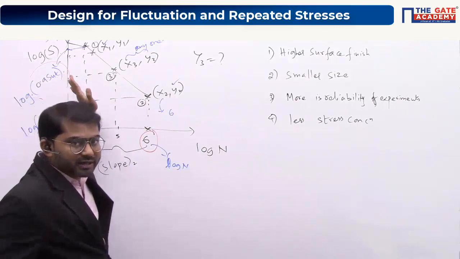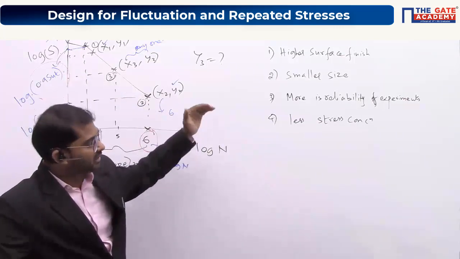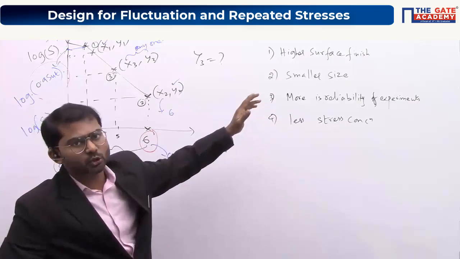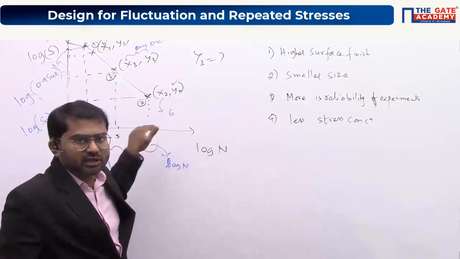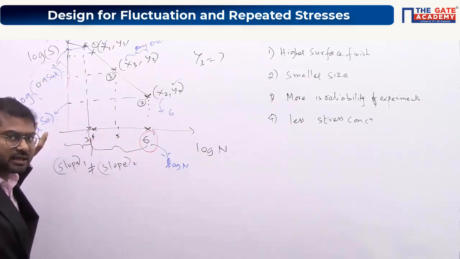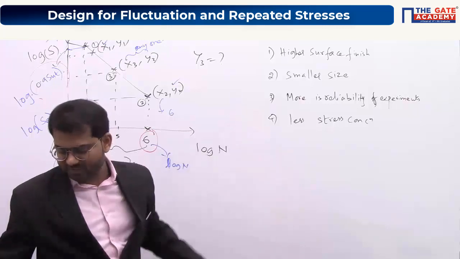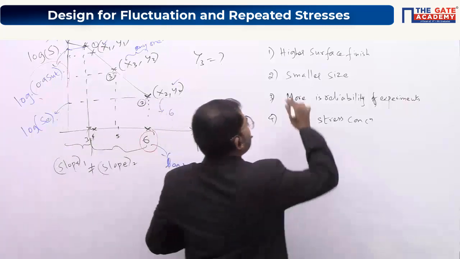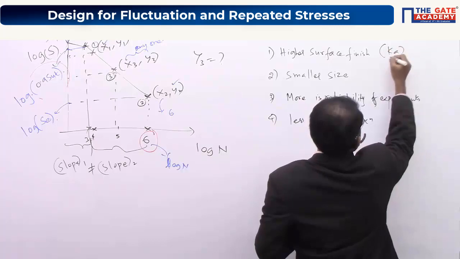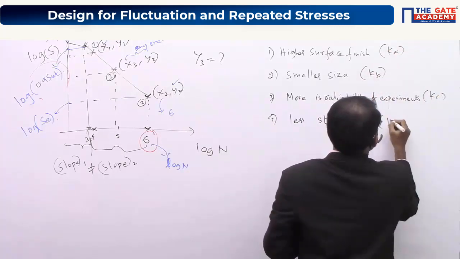Whatever you got in reverse type of cyclic stress, that value is closer, whatever the real value of endurance limit you are going to have for the component, whether it is closer to the ideal case or not, closer to the reverse type of cyclic stress case or not, is decided by these 4 reasons here. Understand? And every case is defined by a variable here: Ka, Kb, Kc and Kd.